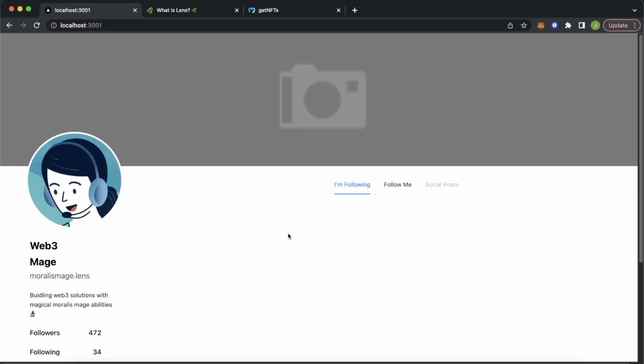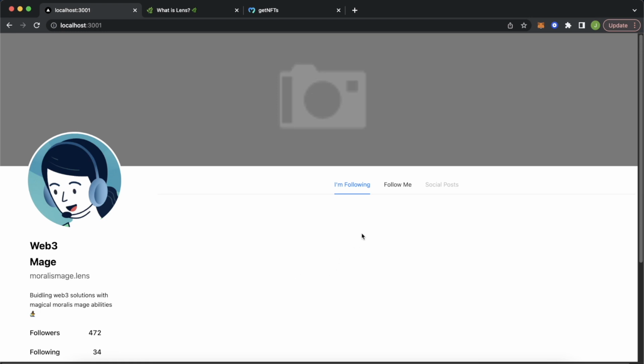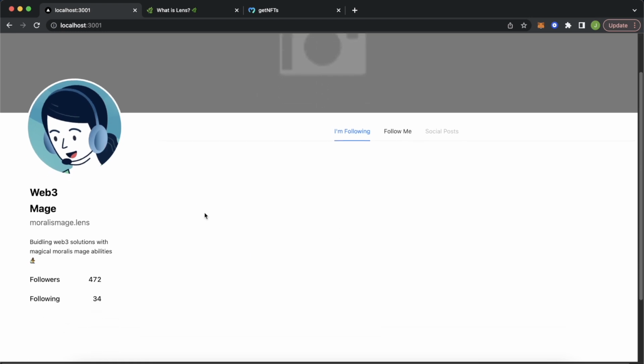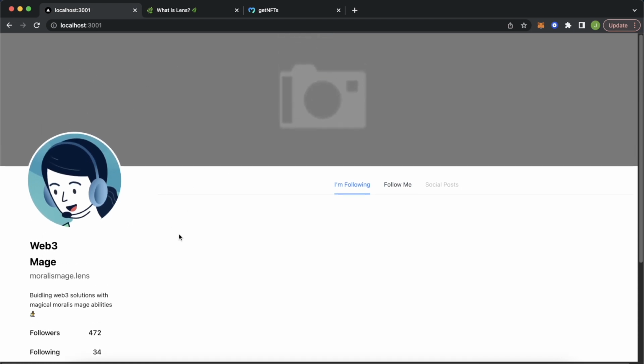So open up Google Chrome, and as you open up localhost 3001, you should get a page looking like this. So we have a default banner, a default image, and default information about the user, and we have the tabs that the user can select from. Of course, we're going to build out the NFT functionality for following a user on Lens protocol. So that's why we only have these tabs created, but you could go ahead and add to this project by using Lens protocol to scan for the posts this user has made on Lens protocol. But this is a great starting point for us to now go check out how we can use Lens protocol to query for the user's details.